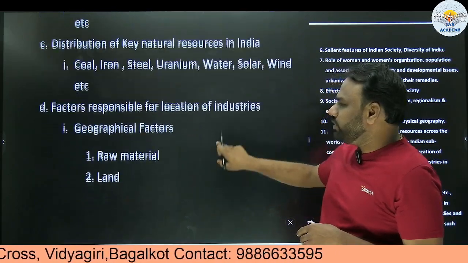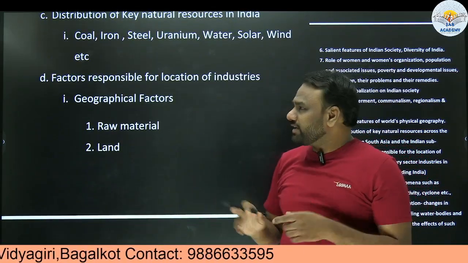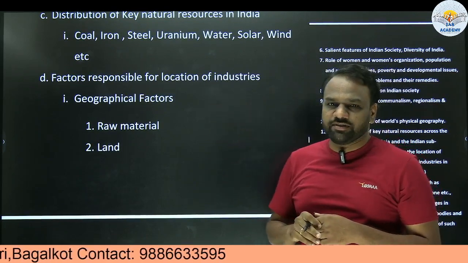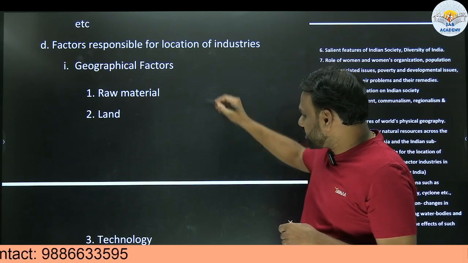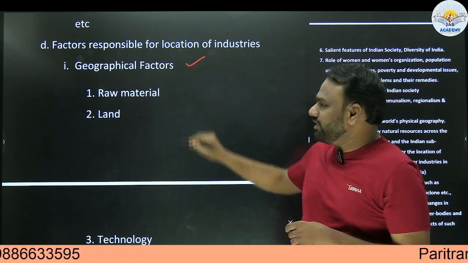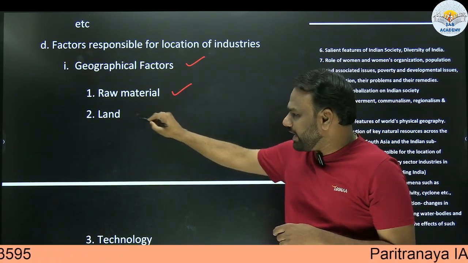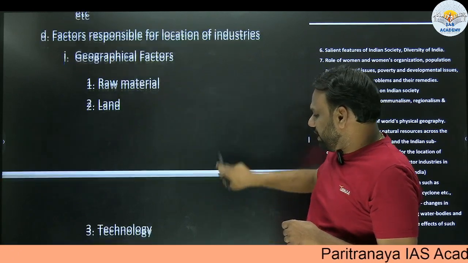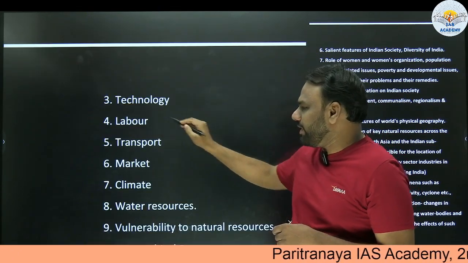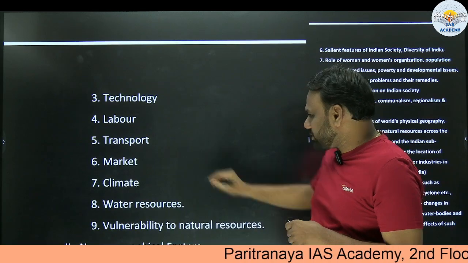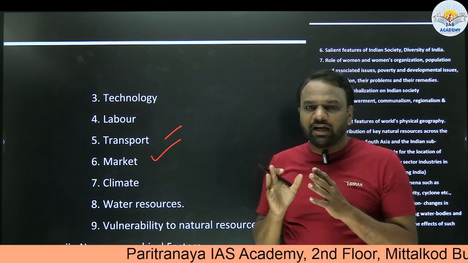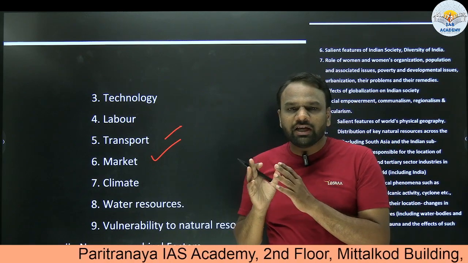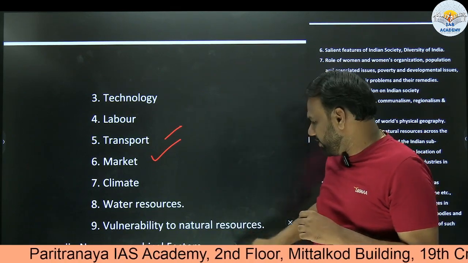Next, apart from that, we also need to know, at the superficial level, the factors responsible for the location of industries. So when we look into the factors, there may be geographical factors, like whether raw material is available or not, whether land is available or not, whether labor is available or not, whether proper transportation facility is available or not, whether a market is available or not. So these are the various angles from which we are supposed to think and prepare our notes.